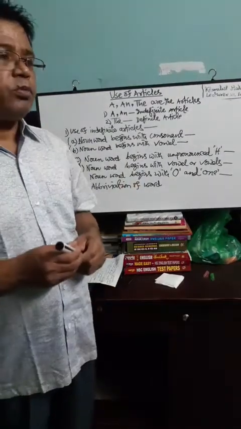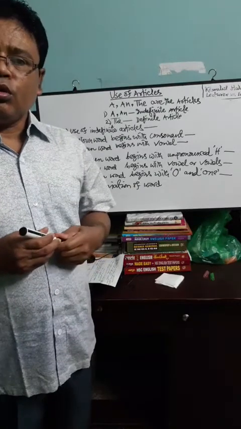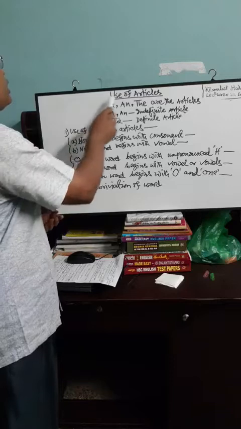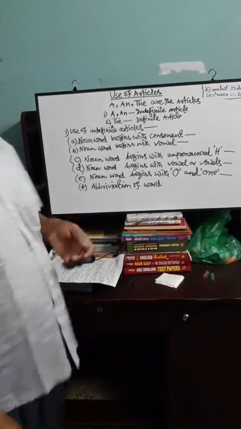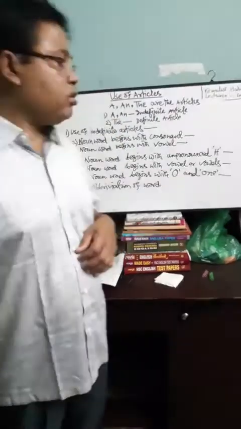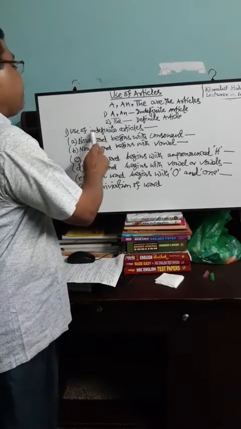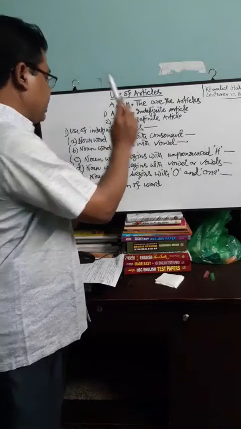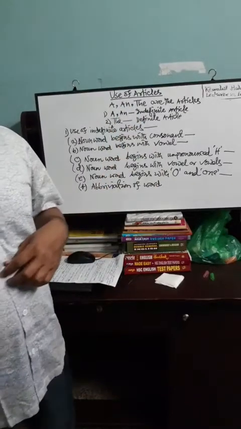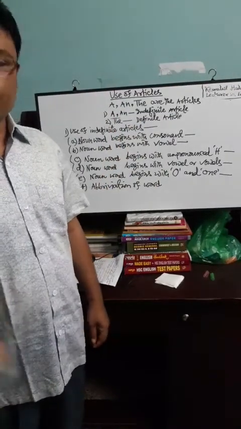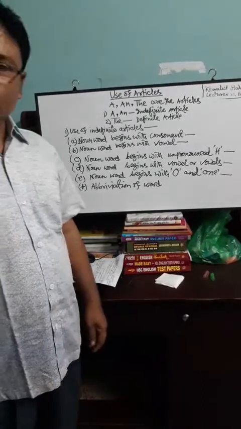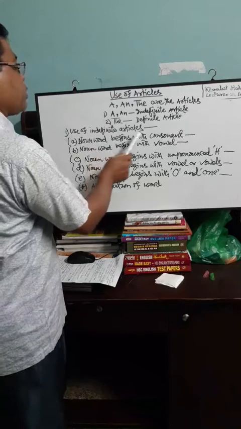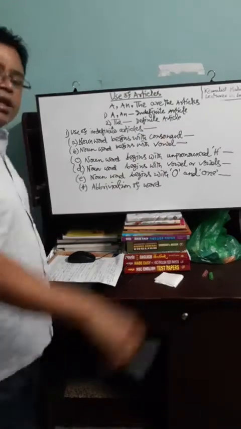Now, we will go to our use of articles. Today, we will discuss only indefinite articles, that is A and AN, and where those articles are used. Rule number 1: noun word begins with consonant.